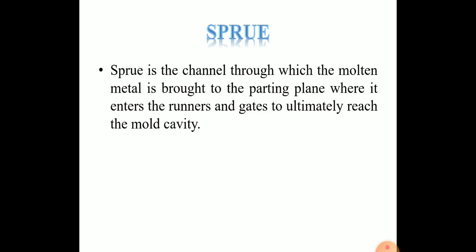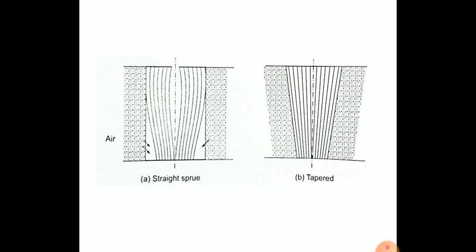Atmospheric air would be breathed into this low pressure area, which would then be carried to the mold cavity. To eliminate this problem, a tapered sprue is used. Let's see the figure of the two types of sprue, straight sprue and taper sprue.